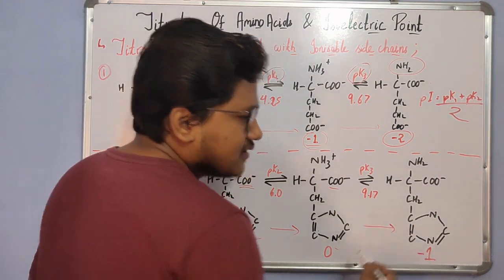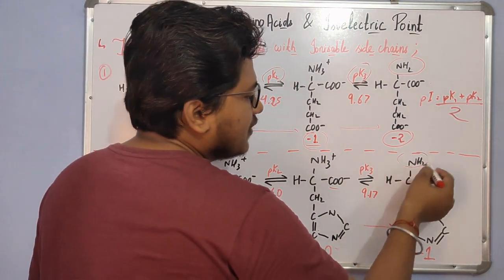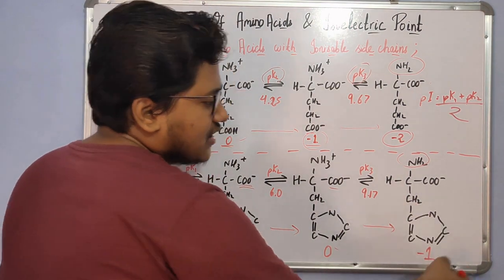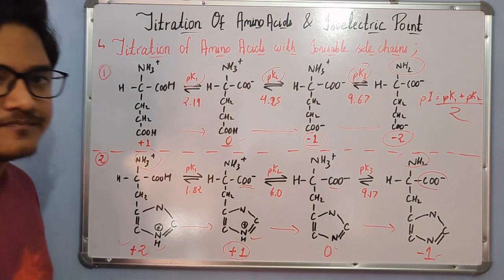As the pH is further increased, there is another deprotonation and now the amino group loses its proton, as a result of which the net charge around the amino acid is -1 because of the carboxyl group.